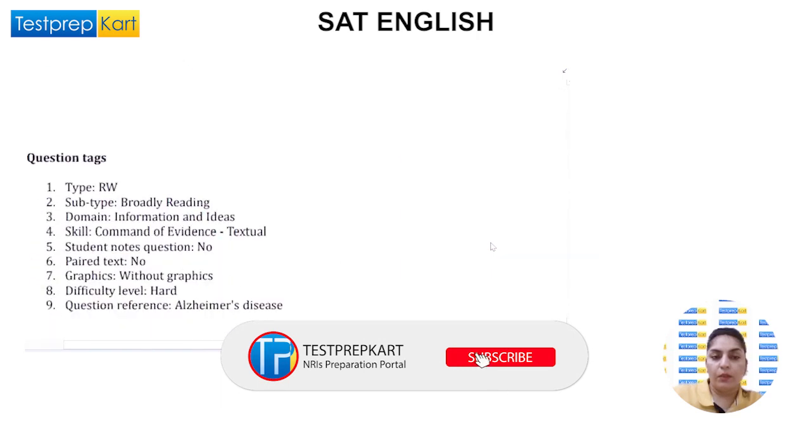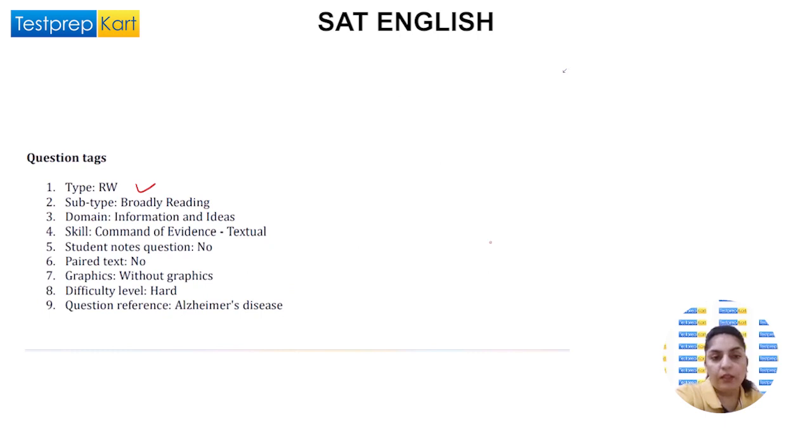Let's take a look at the question text quickly. Reading, subtype in-depth reading, information. Yes, it has information and ideas. So much information was given about Alzheimer's, its causes, its occurrence. Skill: we have to look for the evidence given in the text. No, there was not any paired text. No graphics were given. A little hard, and it is all about Alzheimer's disease.